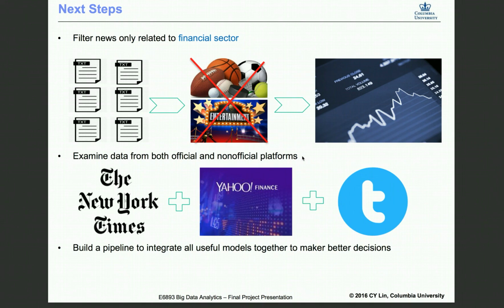As for the next steps, first, when we were collecting the data set, right now we collected news from all different kinds of sectors, but some of the news related to sports and entertainment could have less influence on the stock market. In further study, we would only collect news from the financial sectors so as to improve the accuracy of our model.